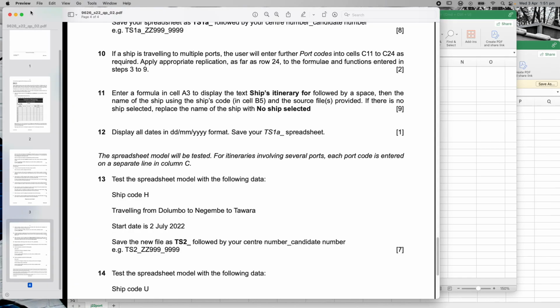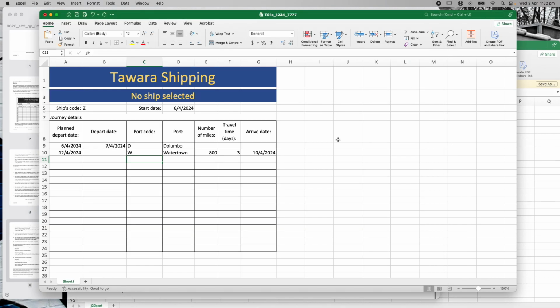Okay, let's go on to the next question. This is question number 10. If a ship is travelling to multiple ports, the user will enter further port codes into cells C11 to C24 as required. Apply the appropriate replication as far as row 24 to the formula and functions entered in steps 3 to 4. So we're going C11 to C24. So if I go back to here, C11, that's there, to C24.